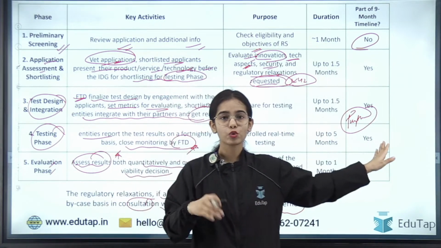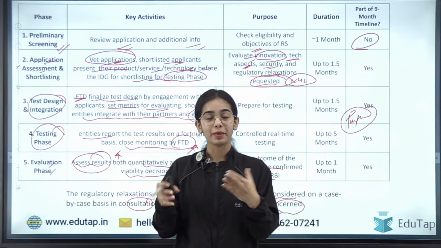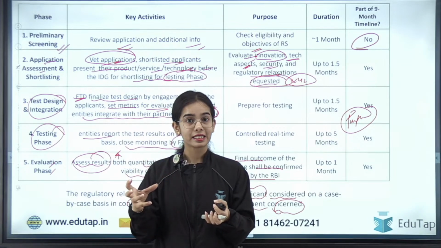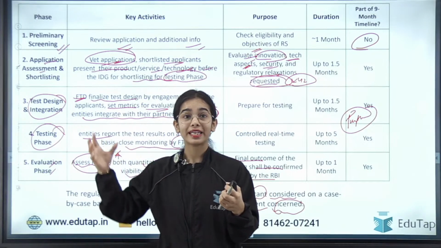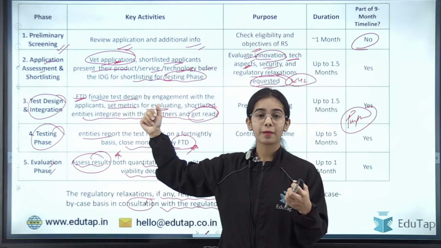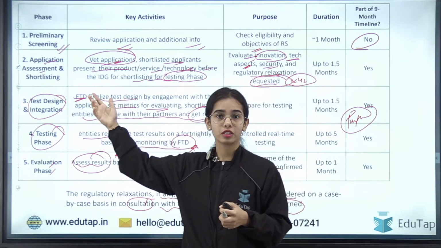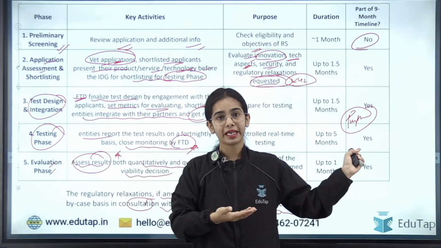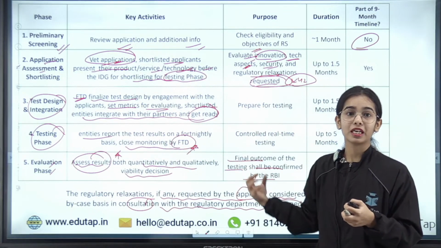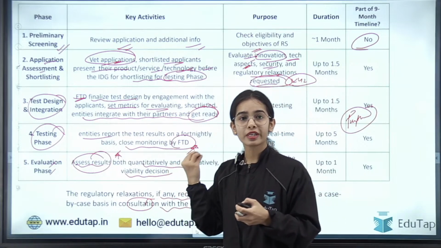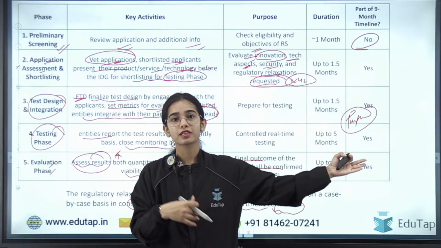So if Paytm is innovating and bringing a new product, it can test it in a controlled environment under RBI regulation. RBI is providing the domain for testing, the area for testing, and the fintech department where consultation can happen, so that the Paytm product can be improved with the consultation of the fintech department. The domain experts Paytm can get with the help of RBI, and the whole process and the testing can happen even with regulatory relaxations. So the regulatory sandbox is a very, very important testing environment provided to innovators, to companies, to test their product.